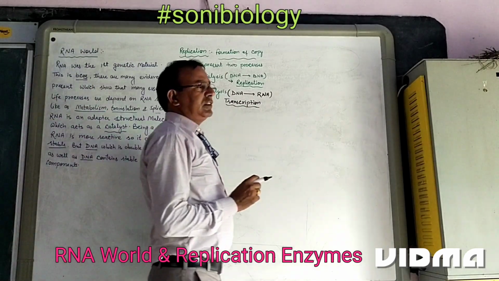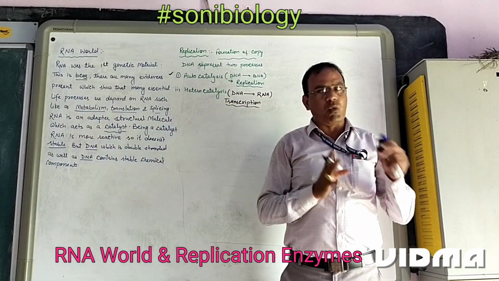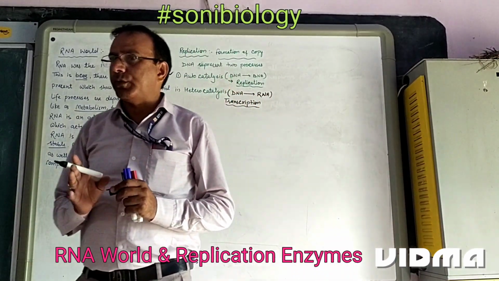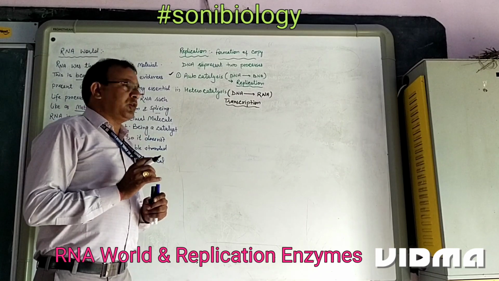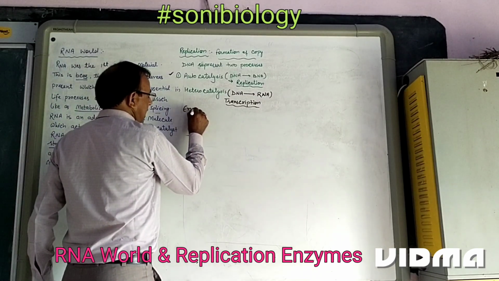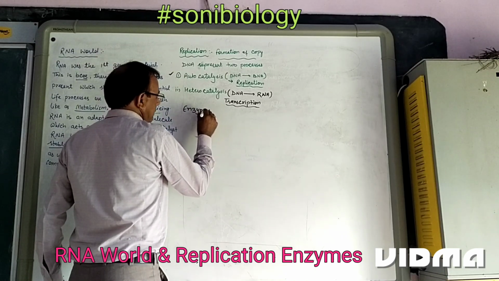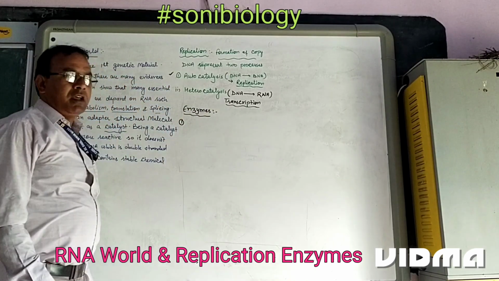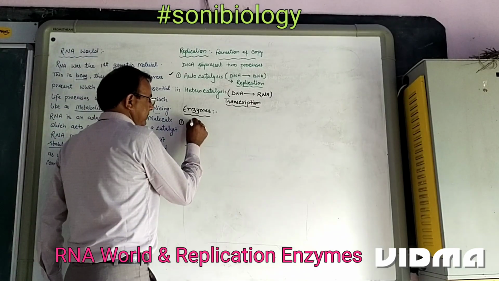Before replication, some enzymes are required. These enzymes help in the replication process. What are those enzymes? Those enzymes are the following. First one is helicase enzyme.